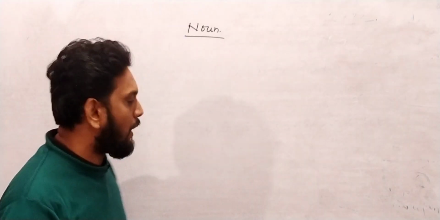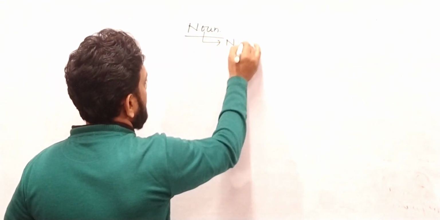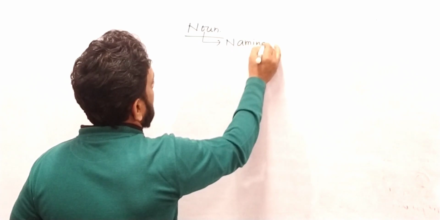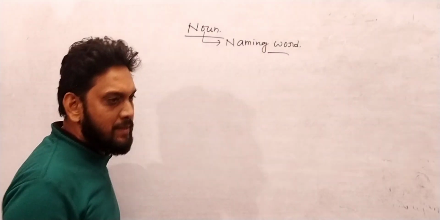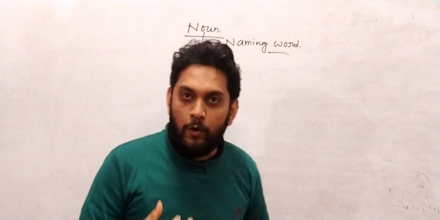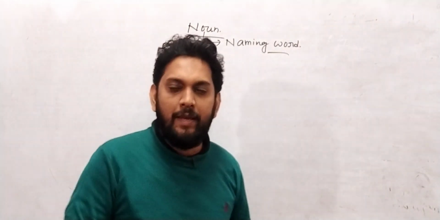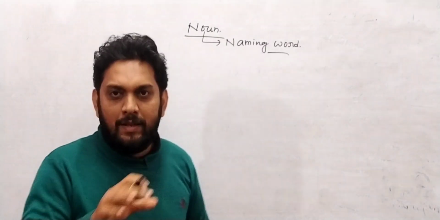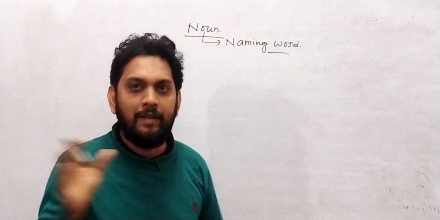Simple, my friend. Noun is a naming word. Write down, noun is a naming word. Name of a person, name of a thing, name of any object, name of any place. Okay, these are called nouns. So simply, you can say noun is a naming word, the name of anything.